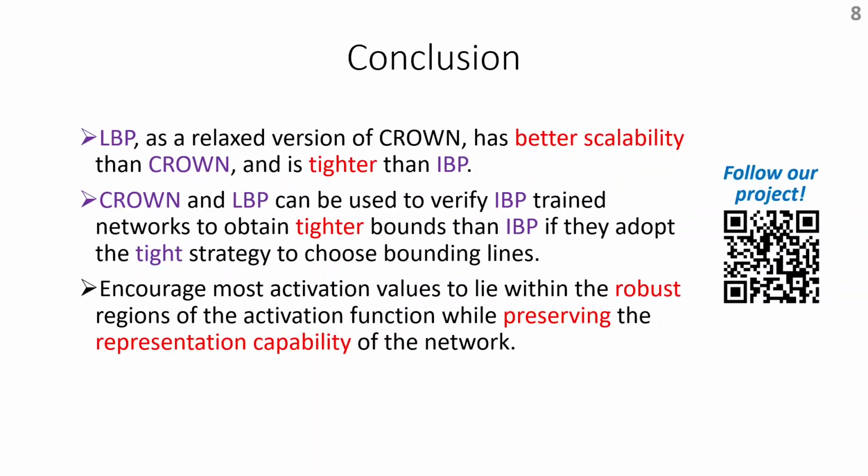In conclusion, we propose a relaxed version of CROWN named LBP. It has better scalability than CROWN while being tighter than IBP. We also prove that CROWN and LBP can be used to verify IBP trained networks and obtain lower verified errors if they choose appropriate bounding lines. We also obtain an intuition on how to train verifiably robust networks. That is, we should encourage most activation values to lie within the robust regions of the activation function while preserving the representation capability of the network.